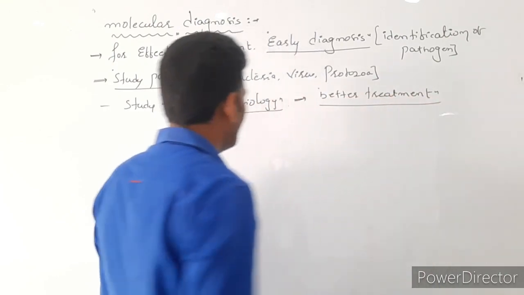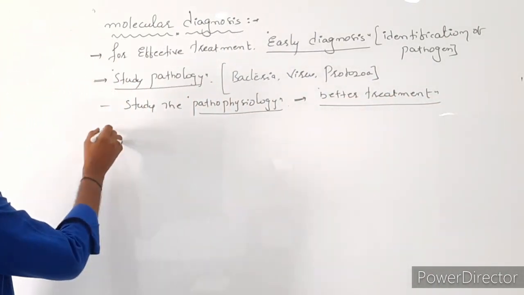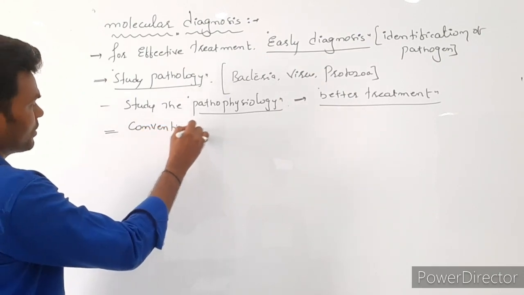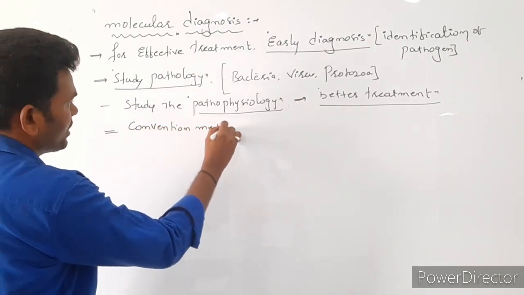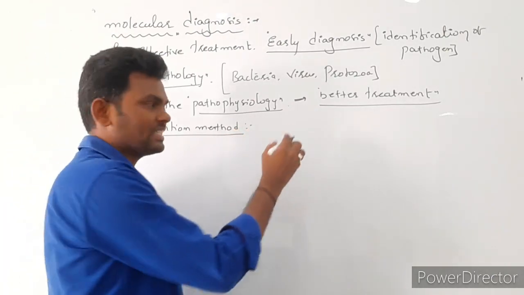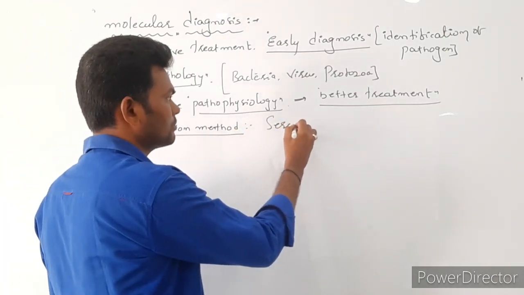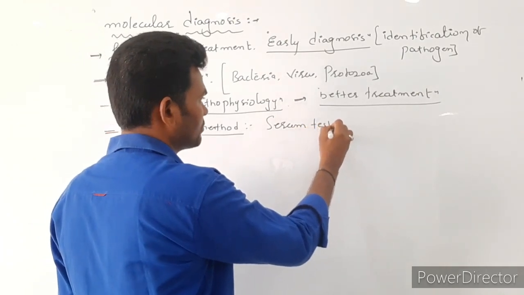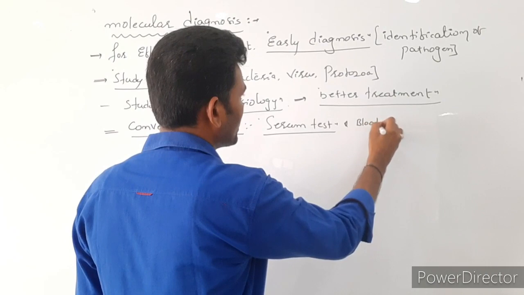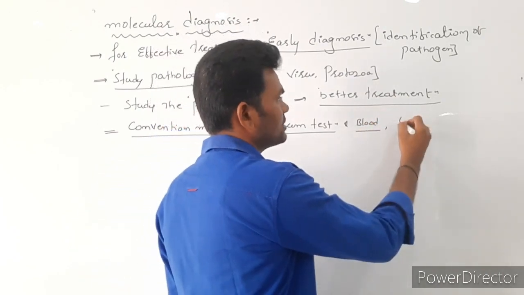Okay, here, conventional methods. The conventional methods are nothing but serum test as well as blood test or urine analysis.